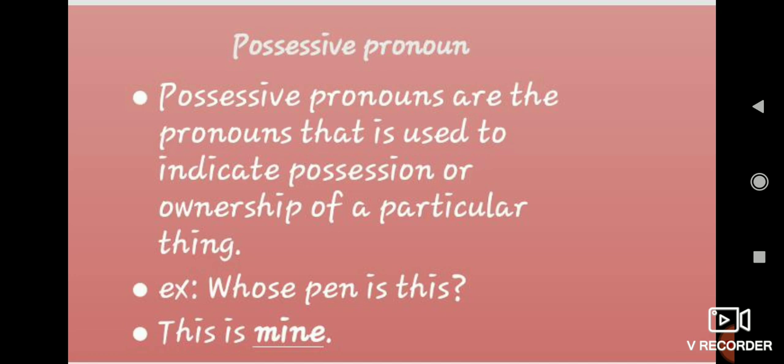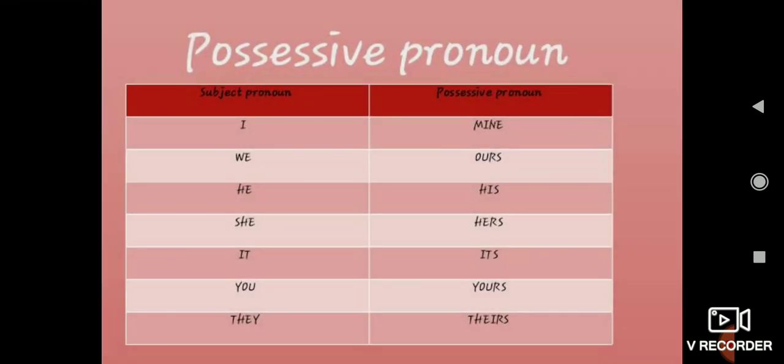In possessive adjectives we have seen this in the last class. So already they are asking, whose notebook is this? Then if you reply, this is my notebook, this sentence is somewhat like we are repeating the same word again. To avoid that, they have started to use possessive pronouns. So this is mine, that's it. Instead of saying this is my notebook, that is also correct, but in a simple manner, we can say this is mine. I'll tell you the possessive pronouns in a simple way, so that it would be easy for you.